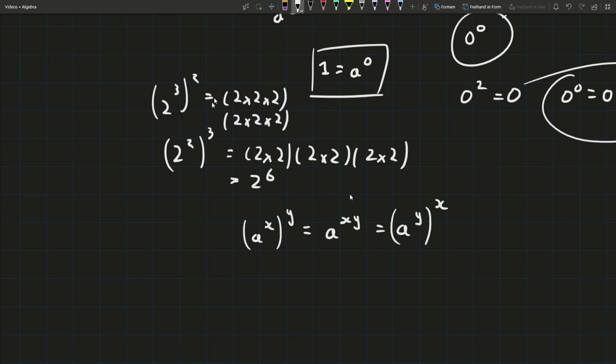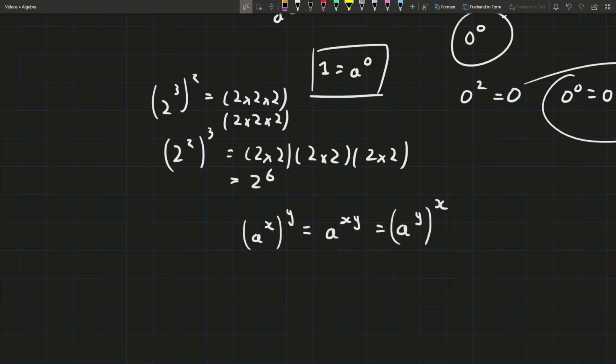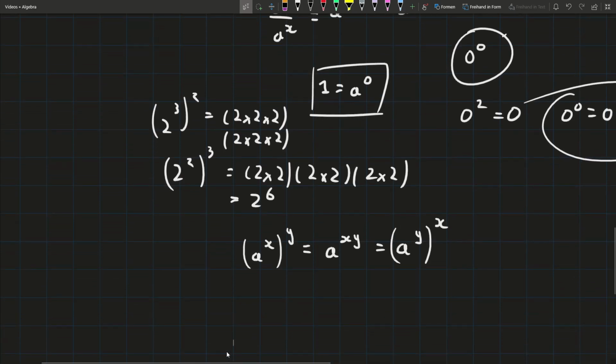How many 2's do we have in total? 6 still. So it's all the same. This doesn't seem too mind-boggling now, but you'll see why it is later. Sorry, that was a little bit of an aside. We've dealt with the power of 0, we have positive powers, we have negative powers.